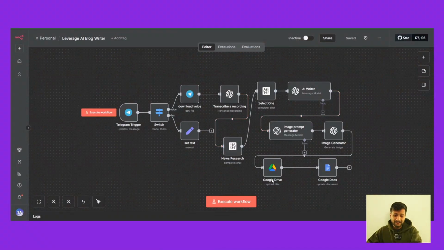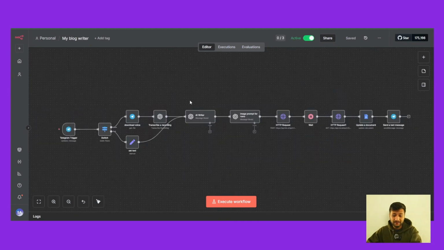So this is an AI agent that I built on n8n. This one helps me write articles. Also, this is another AI agent that I built on n8n as well. So both of these combined are helping me write articles. I'll teach you how to build this n8n AI agent. Even if you're not technical, I'll help you build a project on ChatGPT that helps you write better articles without sounding generic, without being too technical, but still being able to produce good quality content that ranks higher on Google.